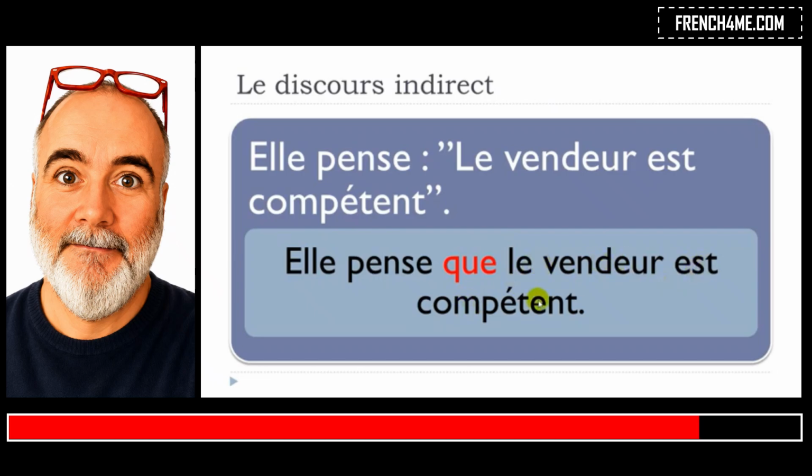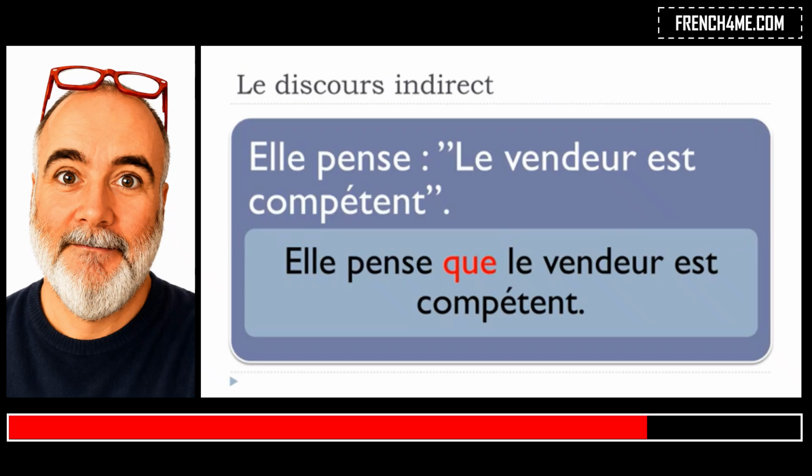Le vendeur est compétent. Okay, so in that sentence it's quite simple because if you have a look at the first structure we've got here, and then the second structure we've got here, it doesn't change that much. You only need to add this que, and then you will remove a few things, but no main changes in this part of the sentence. Okay, but we'll see in this video that in some cases when you modify and make this discours indirect, you will have some quite important modifications in your sentence.